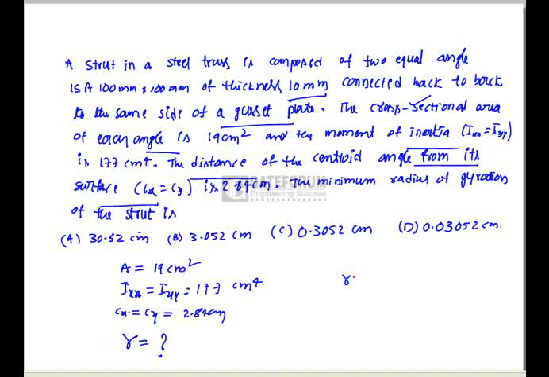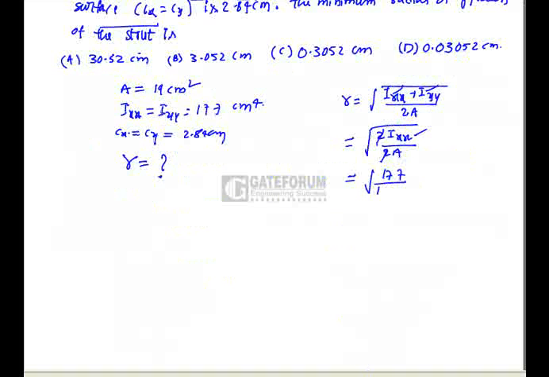We know the minimum radius of gyration is root of (Ixx plus Iyy) by 2A. Here Ixx and Iyy are equal, so we can take 2Ixx by 2A, the 2 cancels, root of Ixx by A. Substituting Ixx, 177 by A, 19, we get 30.52 centimeters. So the radius of gyration is 30.52 centimeters, that is option A is correct.